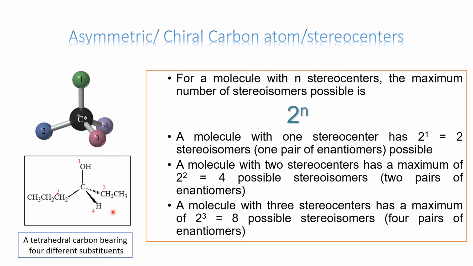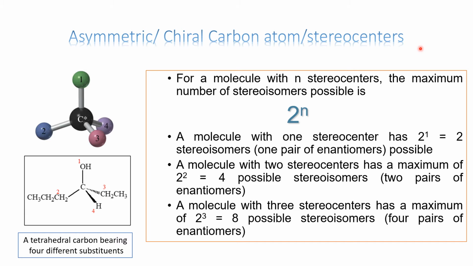So if in any structure carbon is attached to four different groups, any groups, we can have amino, nitro, chlorine, bromine, they just should be different from each other. If any structure contains such a carbon atom which is attached to four entirely different groups, that carbon is called a chiral carbon atom or asymmetric carbon atom, and it acts as a stereocenter. It is responsible for optical activity.